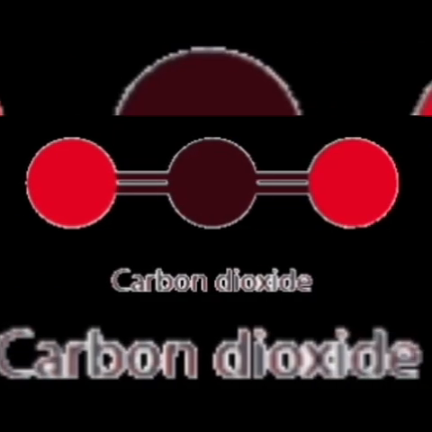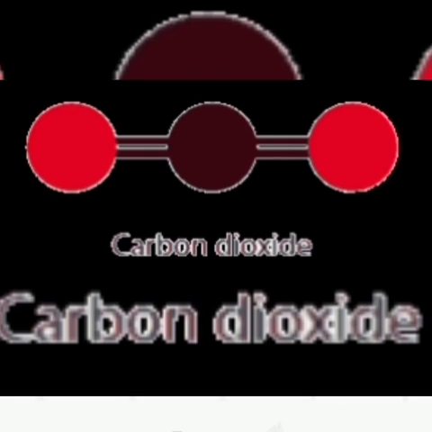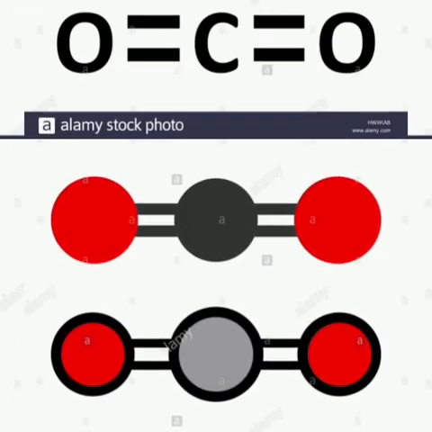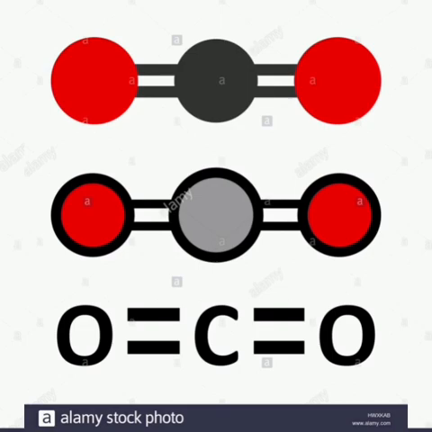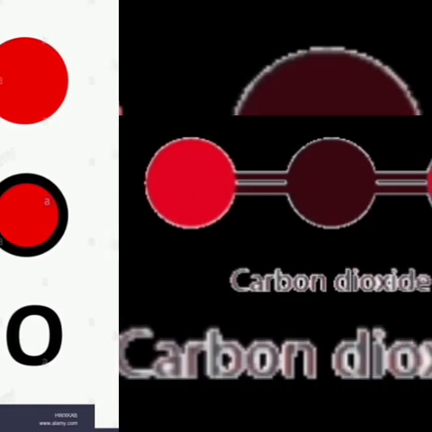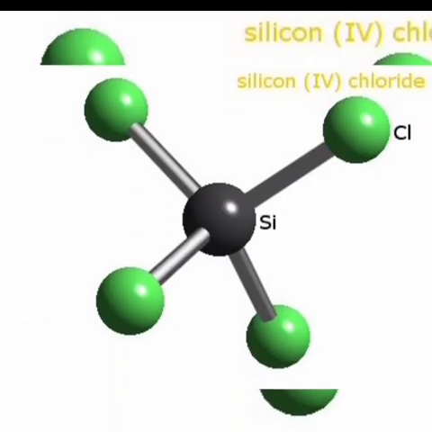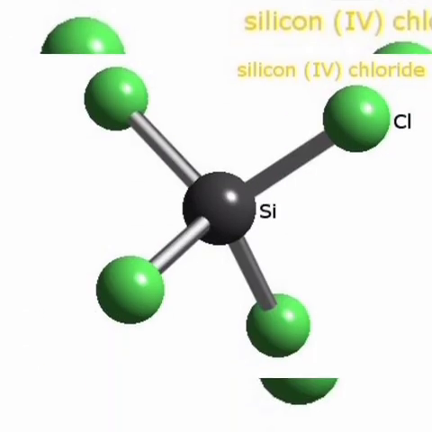We will cover the production of carbon dioxide, some of the chemical properties, and also the structure of carbon dioxide, same as carbon monoxide, and uses of carbon dioxide. And one of the topics, silicon tetrachloride. Tetra means 4, so silicon is surrounded by 4 chlorine atoms, and their properties, some chemical reactions, uses.